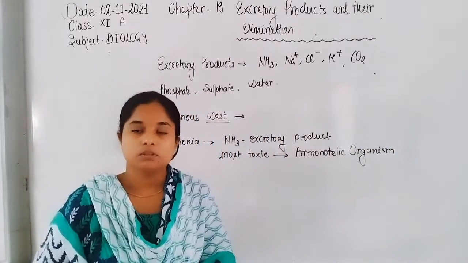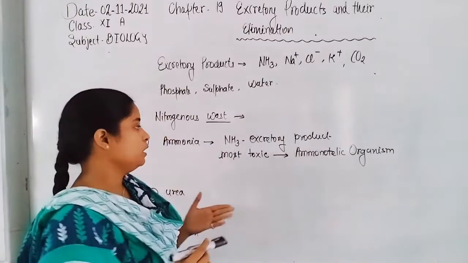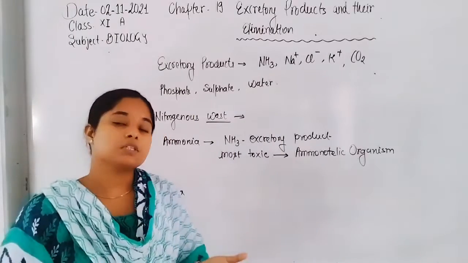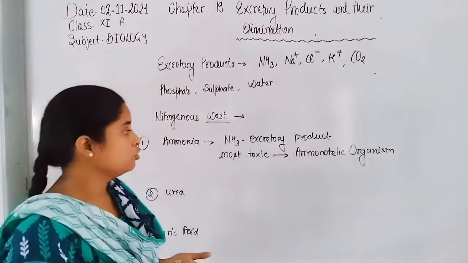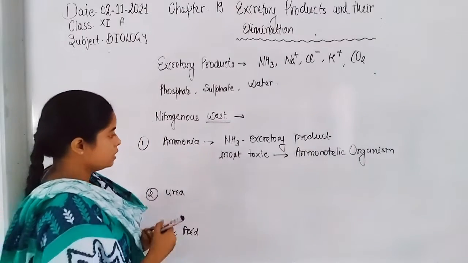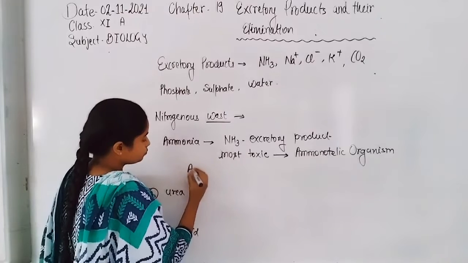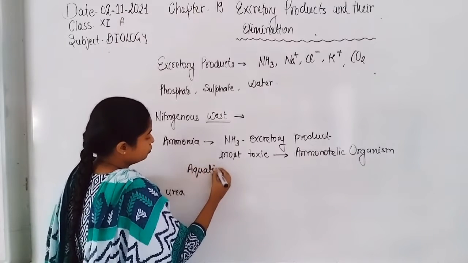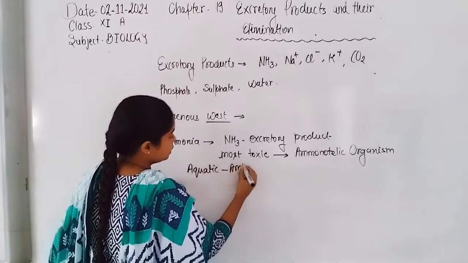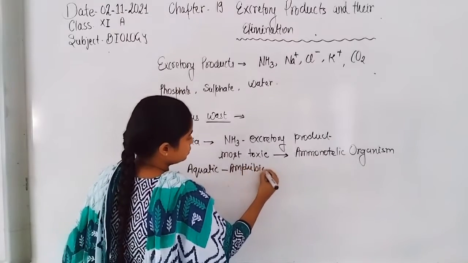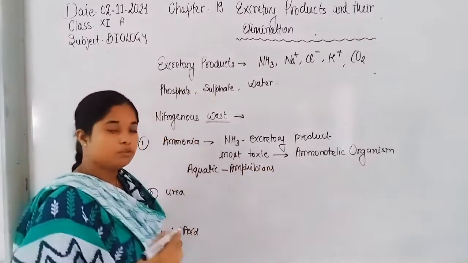Those who secrete ammonia in their excretory product are known as ammonotelic organisms. Next, which organisms secrete ammonia? Aquatic amphibians secrete ammonia.